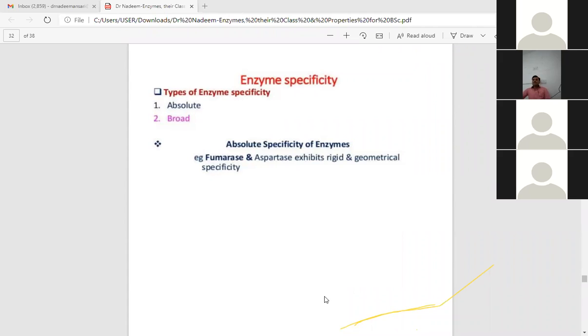Enzyme specificity is of two types, that is absolute and broad. Absolute means highly specific, restricted to a single type of substrate, while broad means it can catalyze more than one type of substrate, but the reaction type is the same. These are some of the enzymes which come under absolute specificity: fumarase and aspartase. They exhibit rigid and geometrical specificity so that they can catalyze only their specific substrate.